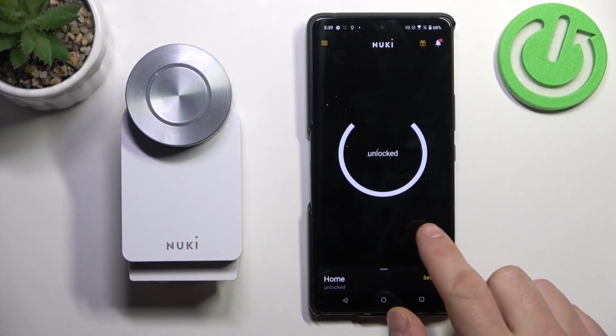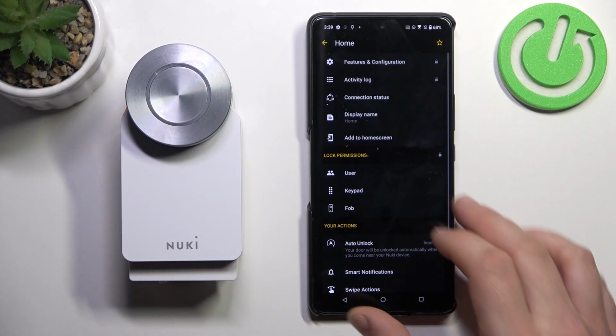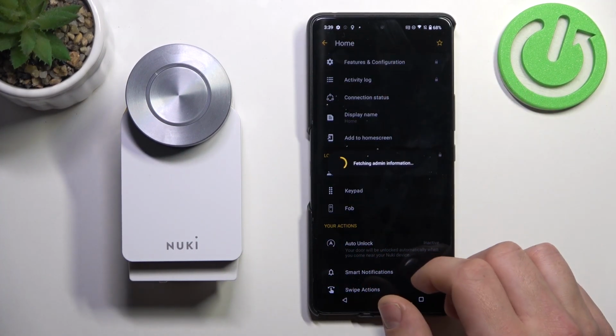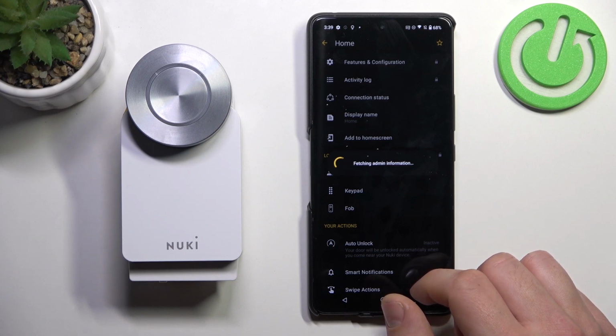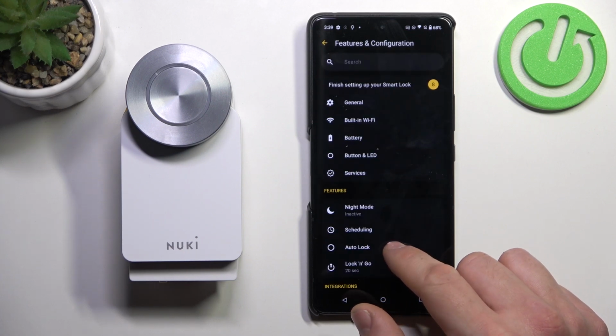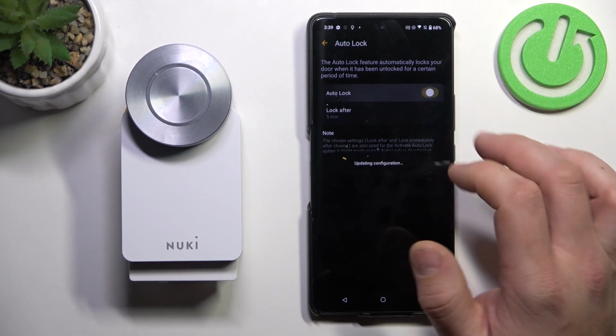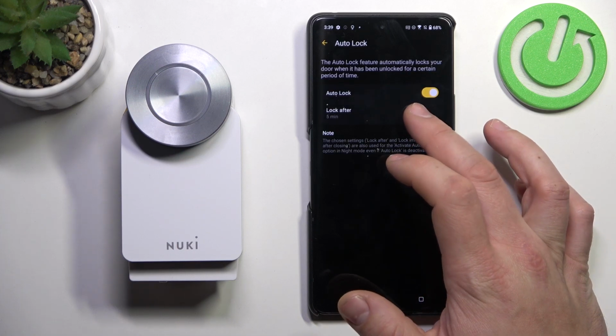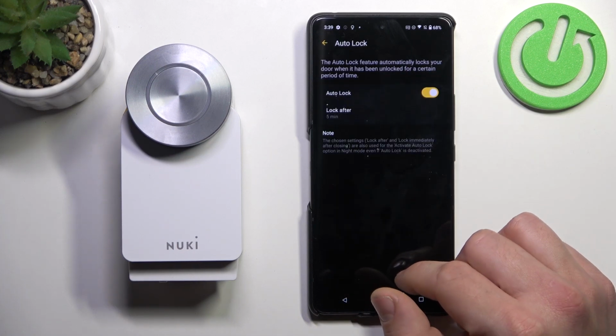In the beginning, let's go to NUKI app and go to settings. Enter features and configuration. Here you can manage auto lock. Switch this button to enable this function and select timer.